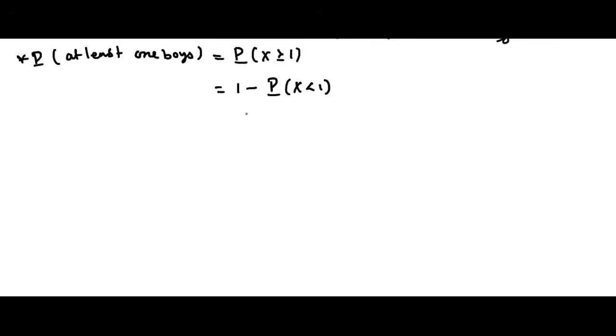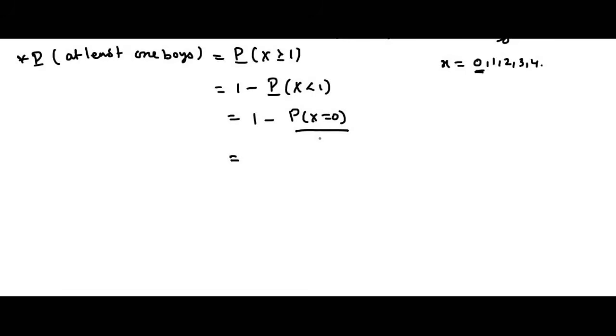x less than 1. So here how many values are there? x less than 1. We know small x equal to 0, 1, 2, 3, 4. x less than 1 means we have only one value. That is nothing but 1 minus probability of x equal to 0. First I am going to find the probability of x equal to 0.